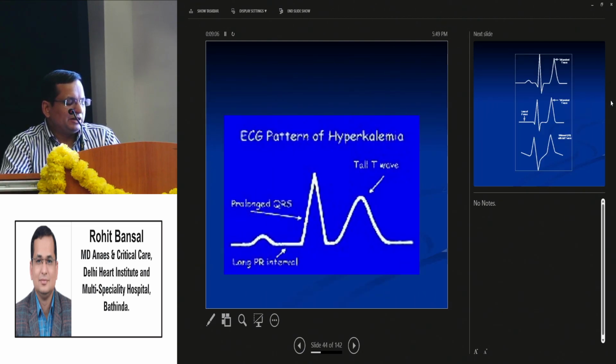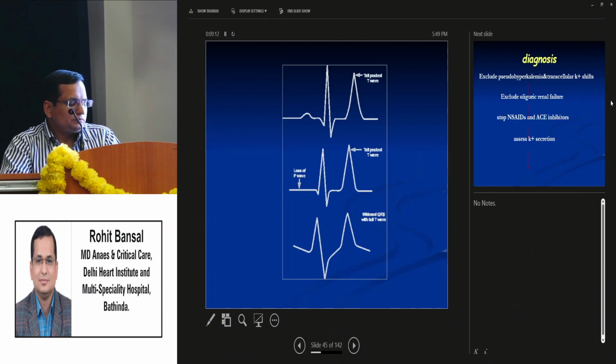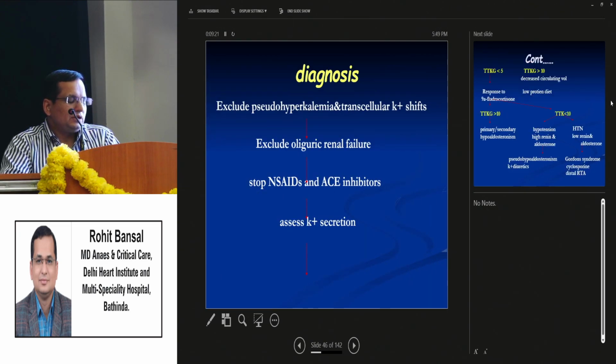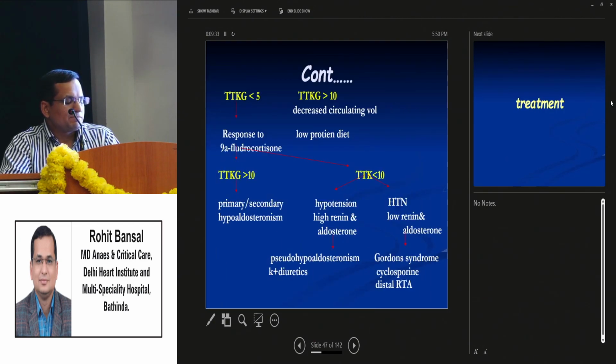This is an ECG pattern showing tall T waves, with a long QRS interval and a long PR interval. The tall T waves, loss of P wave, and then ventricular arrhythmias, widening QRS complex. Diagnosis excludes pseudohyperkalemia and transcellular potassium shift. Exclude oliguric renal failure, stop NSAIDs and ACE inhibitors, then assess the potassium excretion.